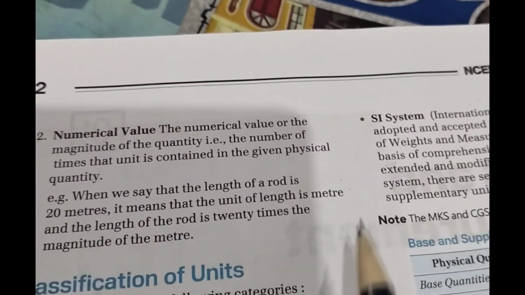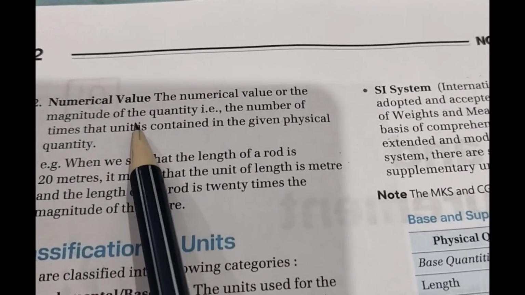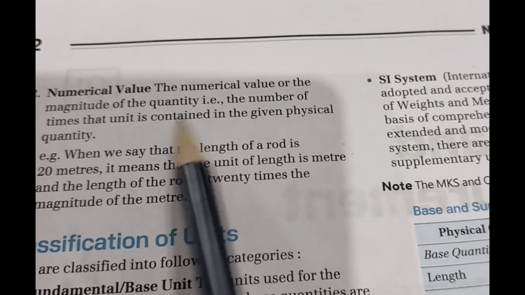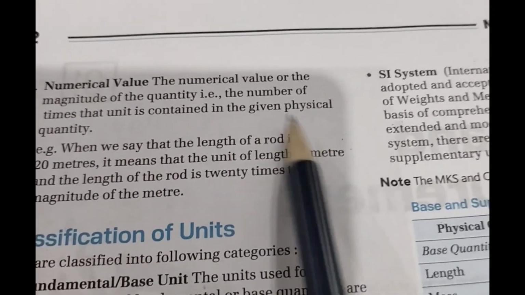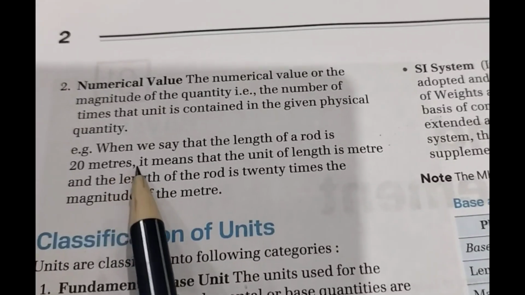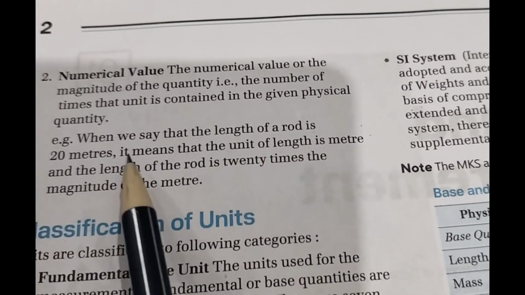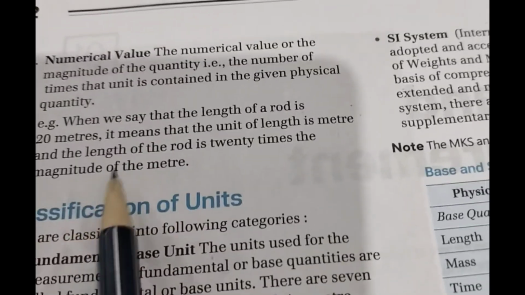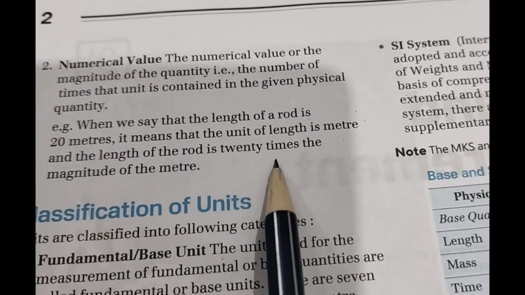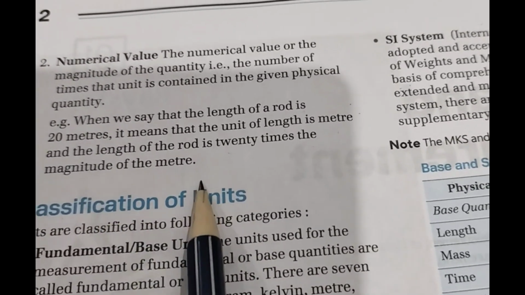Numerical value. The numerical value or the magnitude of the quantity is the number of times that unit is contained in the given physical quantity. Example: when we say the length of a rod is 20 meters, it means the unit of length is meter and the length of the rod is 20 times the magnitude of the meter.